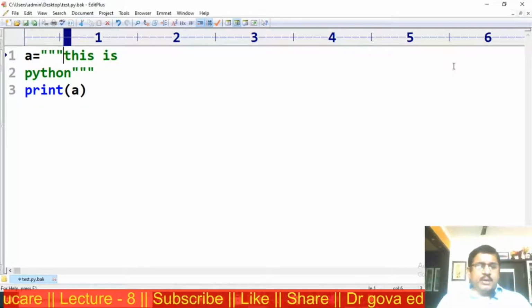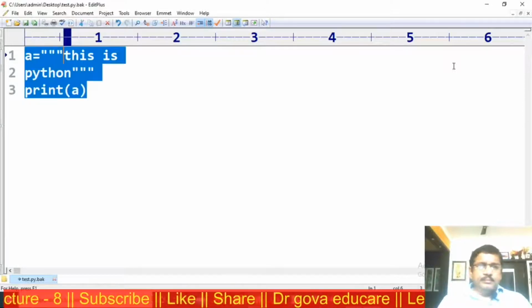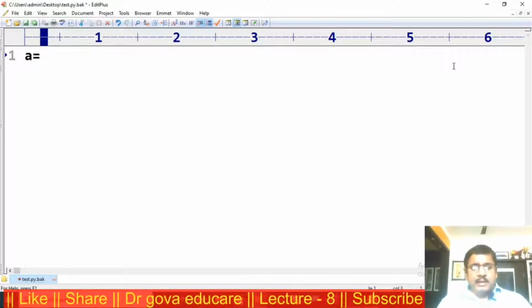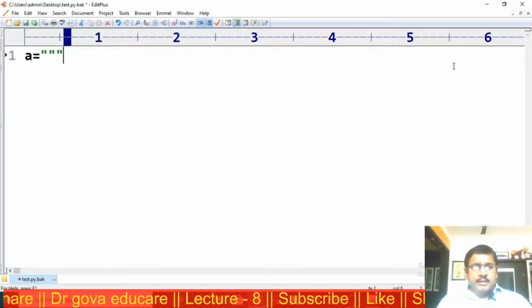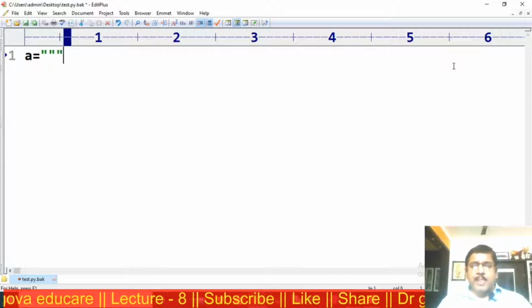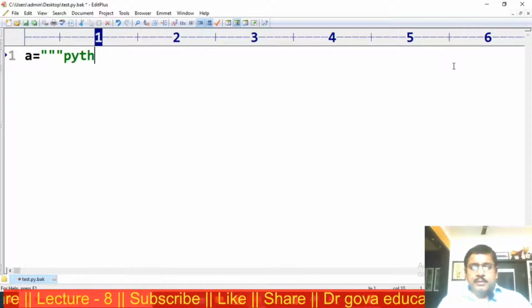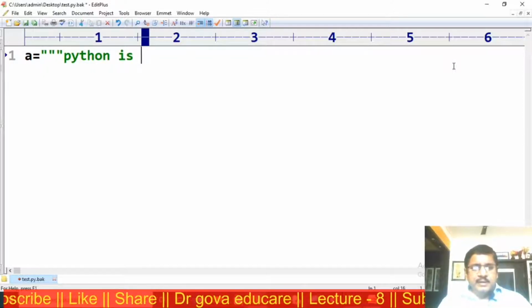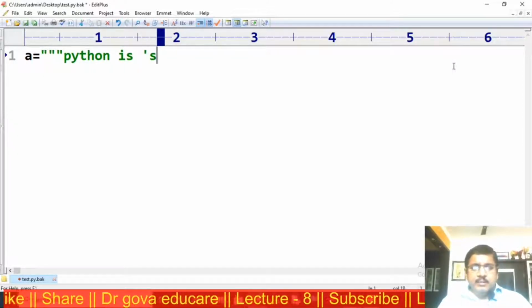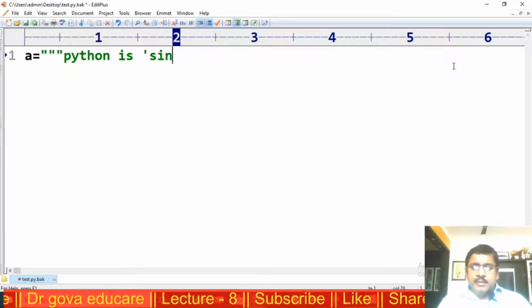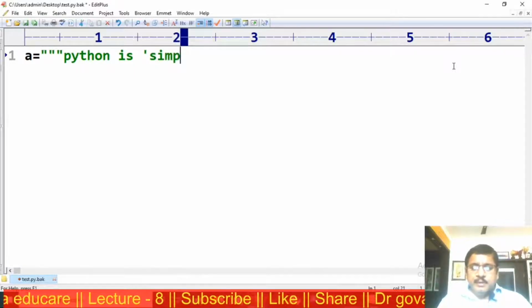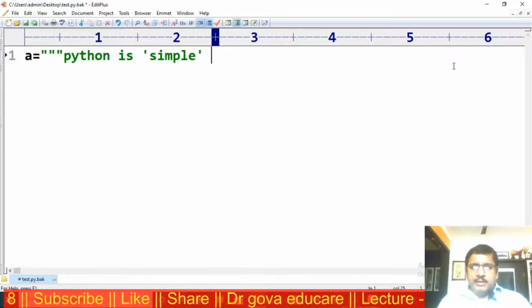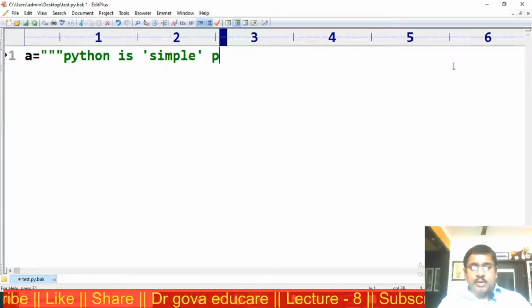Now the next program: A is equal to, I am embedding triple double quotes, Python is simple, in the single quotes program.